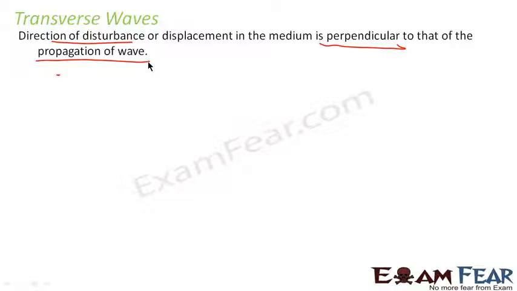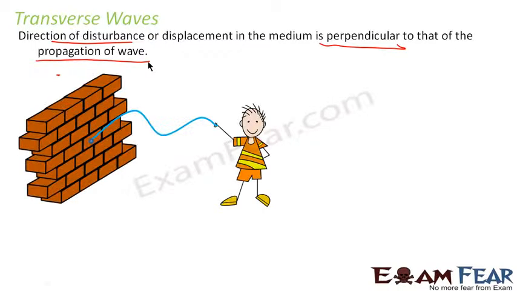But think of it practically. Try to think of it that a wave is traveling. What do you mean by the direction of disturbance? And what do you mean by the direction of wave propagation? So let us look at this example to make your understanding more clear.